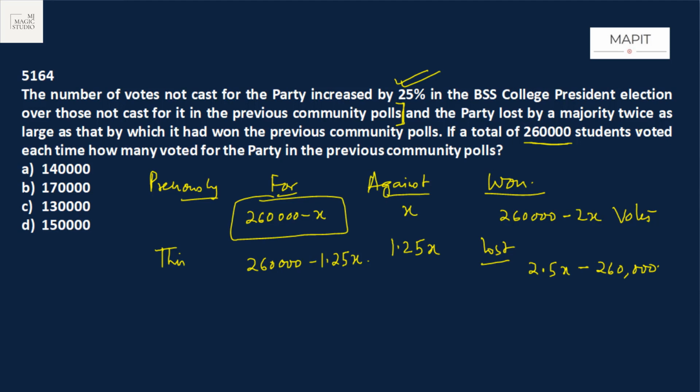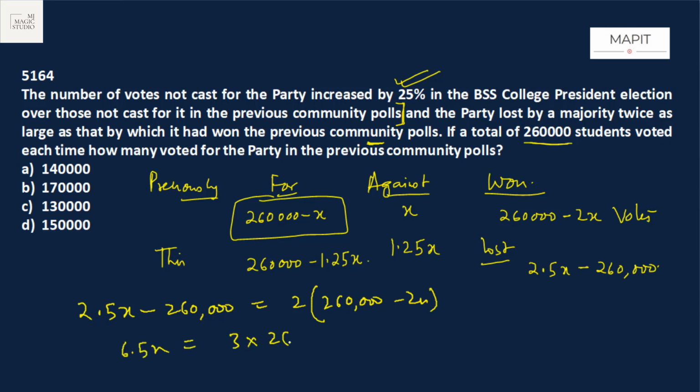Now it's given that the party lost by a majority twice as large as that by which it won the previous community polls. That means current loss equals twice the previous winning majority. Here we have minus 4x plus 2.5x, 6.5x equals 3 into 260.